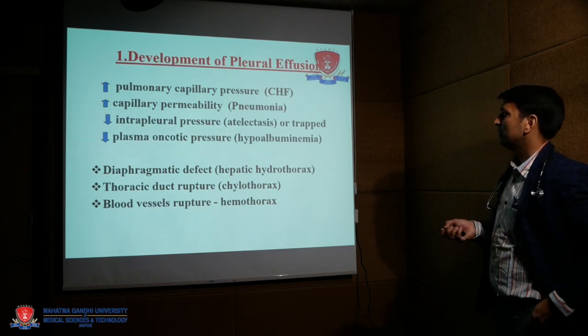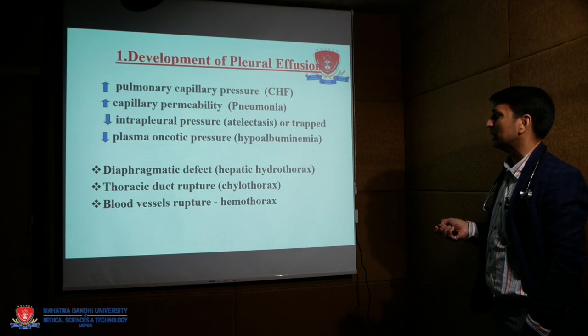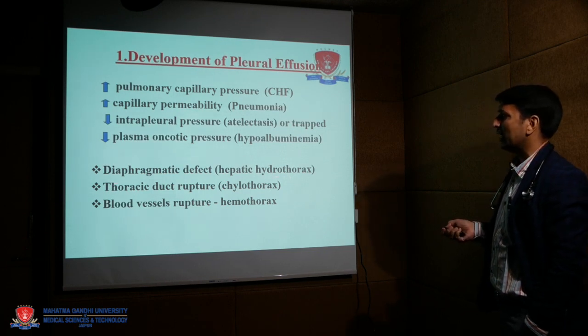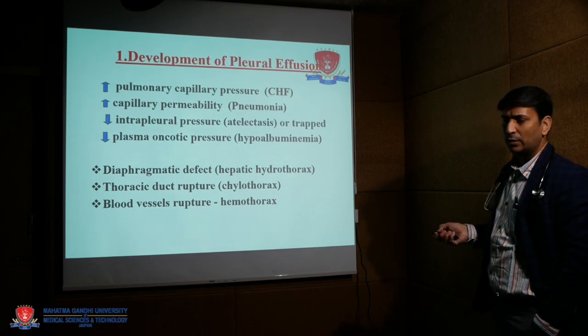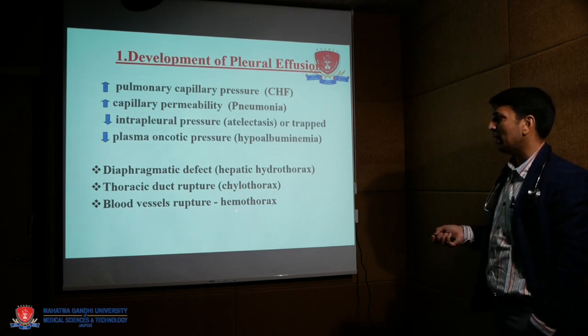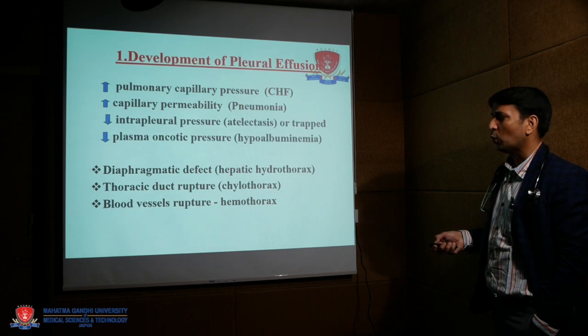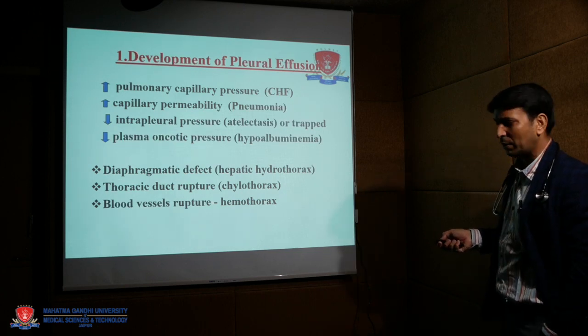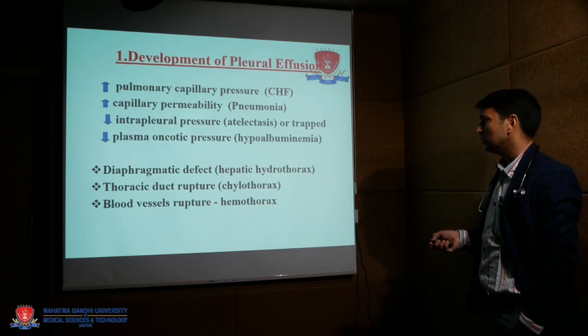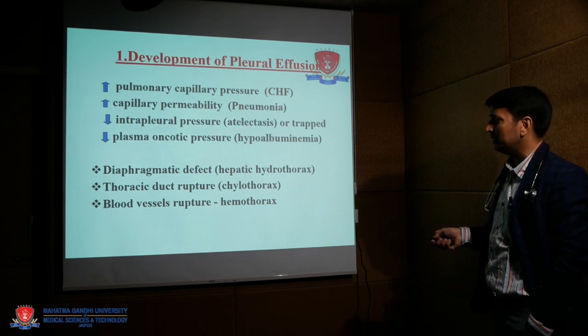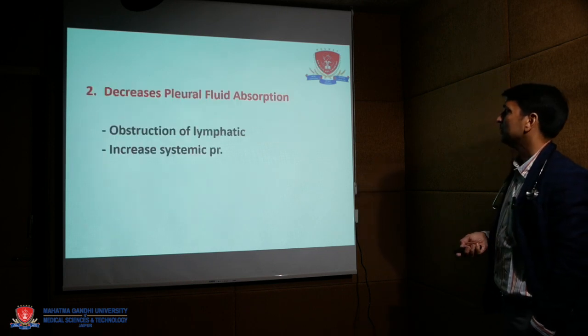Now diaphragmatic defect, as in hepatic hydrothorax. Thoracic duct rupture causes chylothorax, chyle filling the pleural space, or blood vessel rupture due to any trauma or iatrogenic trauma to the blood vessels causes hemothorax. It means blood collects in the pleural cavity.